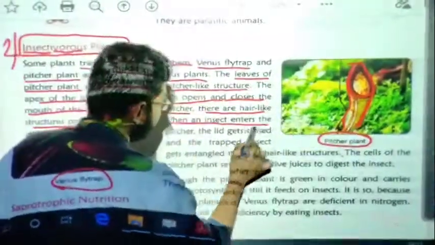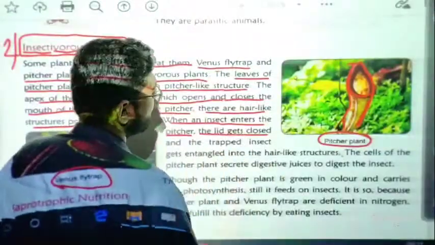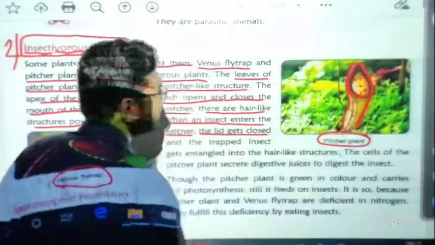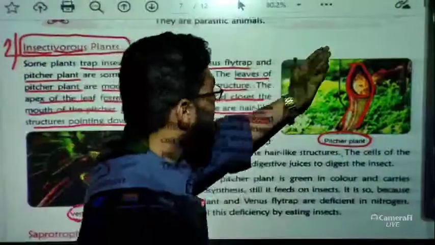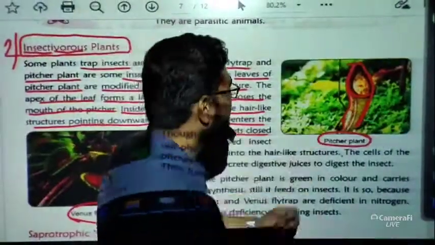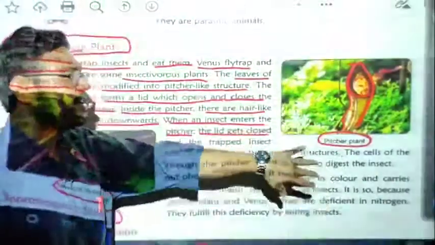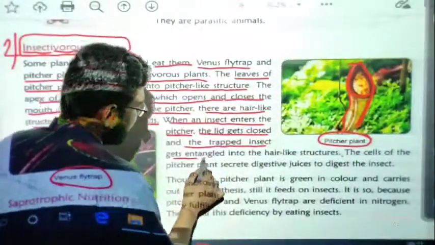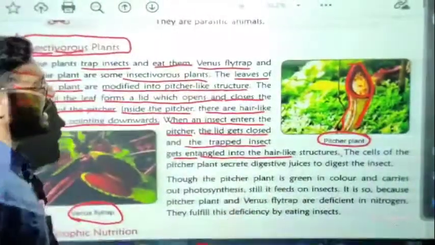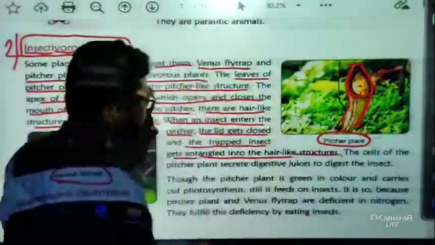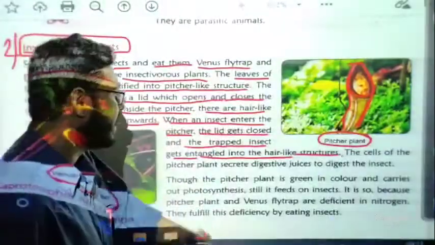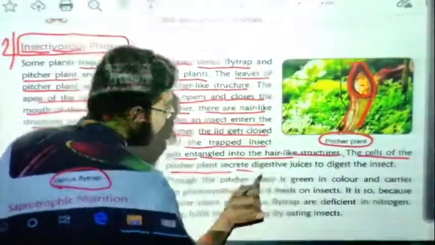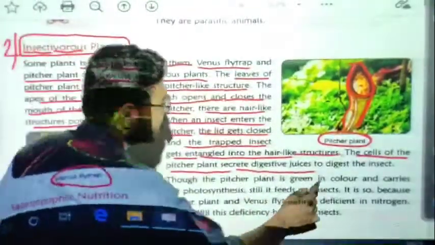When an insect enters the pitcher, the lid gets closed. So if this is the insect, and it is here, then what will happen? The lid gets closed. It closes the upper part and the trapped insect gets entangled in the hair-like structures. That means the insect will go downward, and the cells of the pitcher plant secrete digestive juices to digest the insect.